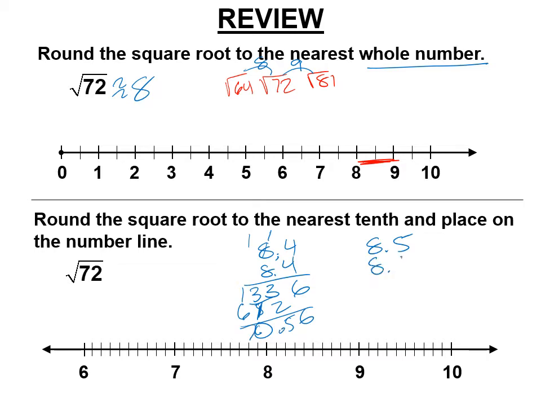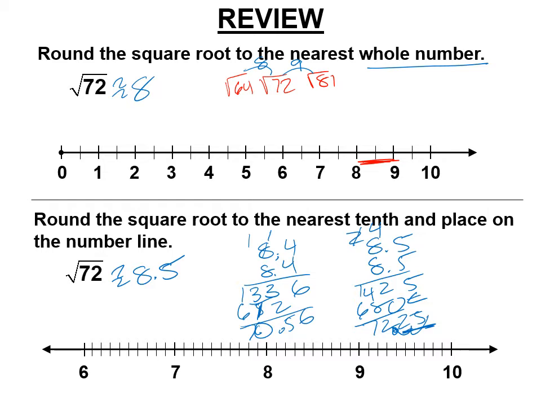All right, let's try 8.5. 5 times 5 is 25. Maybe I went too fast. If you're on a test, you wouldn't go so fast. 8 times 8 is 64, plus 4 is 68. So it's 72.25. Yeah, it is not 8.4, right? That's only 25 hundredths away. It is approximately 8.5. If I had to put it on a number line, it would go right there, halfway between 8 and 9, 8.5.